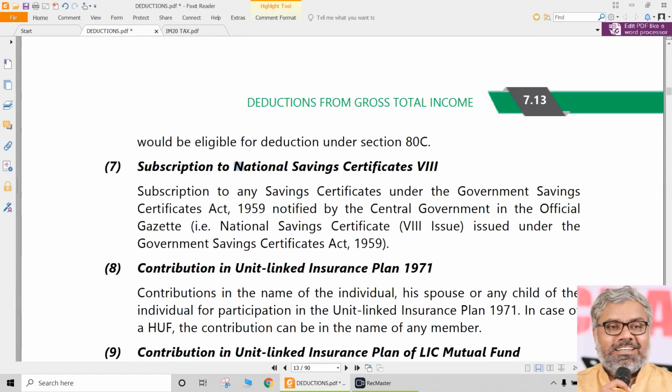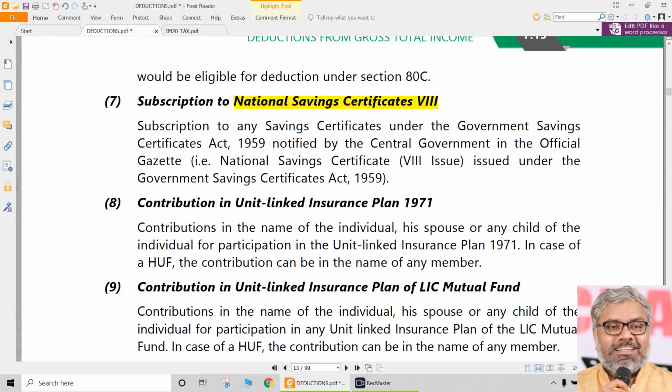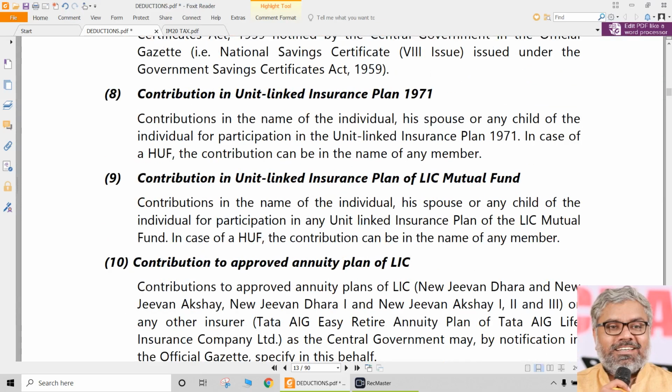Same way, any amount used for purchasing national savings certificates. These are generally issued in the post offices. Anybody can just go and buy them. And if anybody buys national savings certificates, that is also eligible for 80C. Same way, contribution to ULIP plans, that is called unit linked insurance plans.